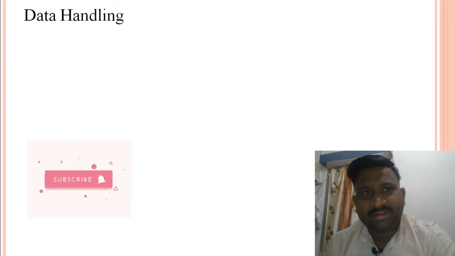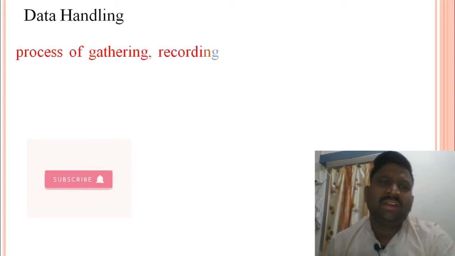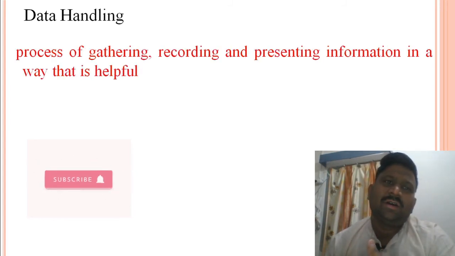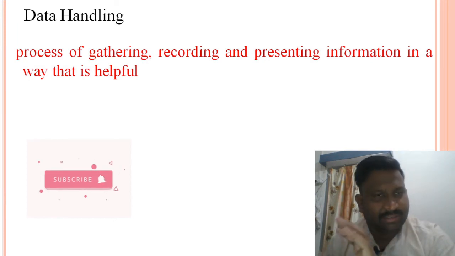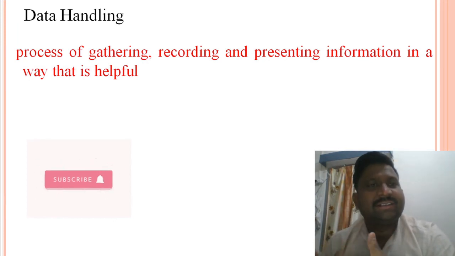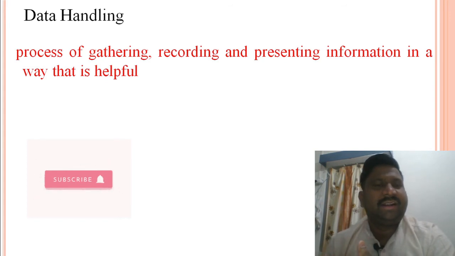Now data handling. What is data handling? In the process of research or some kind of survey, we get data, but the data has no meaning until we put it in some table or graph or in some way so that it gives us meaningful information.